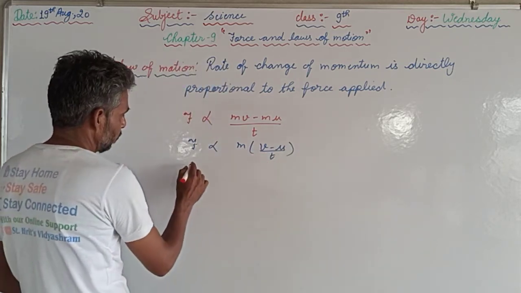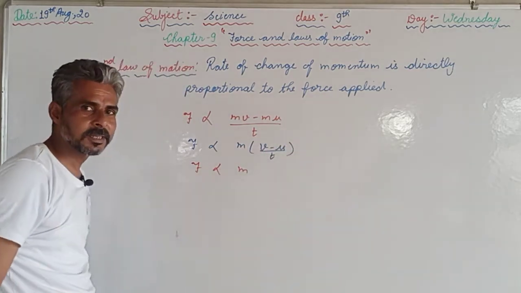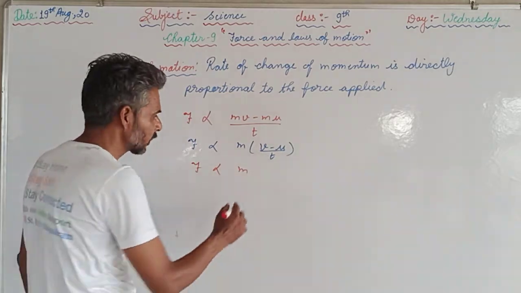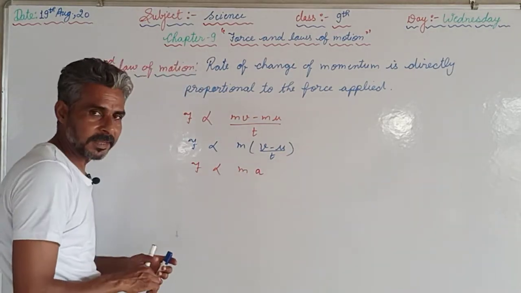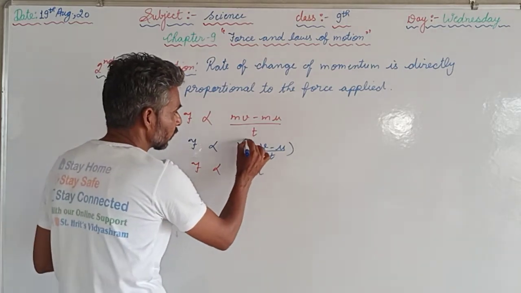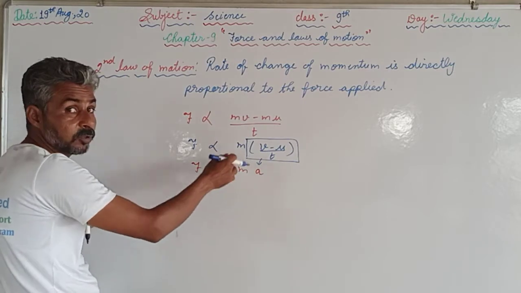You should now recall that v minus u upon t is rate of change of velocity. V minus u upon t is a, m into a. A is the acceleration here, because acceleration is the rate of change of velocity. So F is directly proportional to ma.